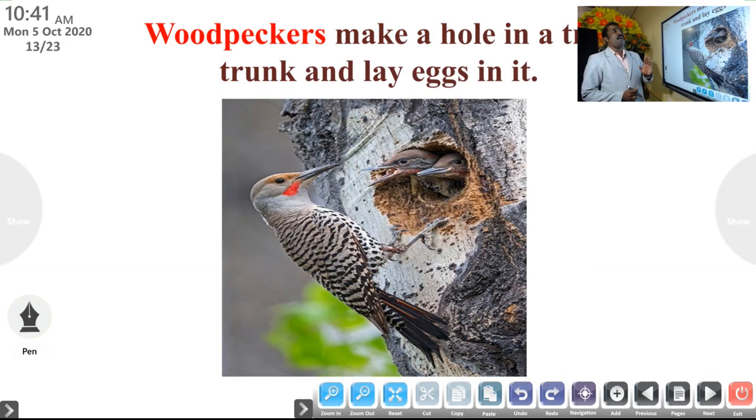Woodpeckers make a hole in a tree trunk. Look at the picture, holes on the tree trunk. Woodpeckers make a hole in a tree trunk and lay eggs in it. You know, a woodpecker has a sharp beak, so it can make a hole in a tree and lay eggs in it.